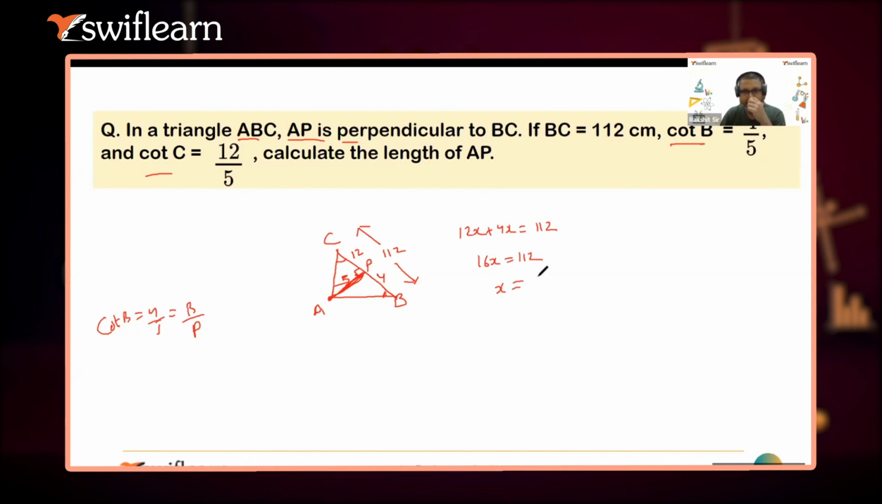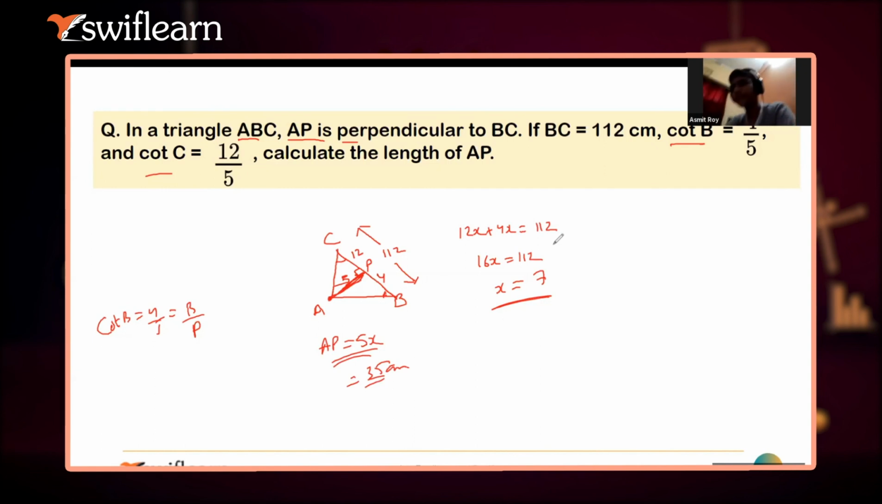I think 7 पे जाने वाला है. Yeah, 7. ठीक है. So what will be the value of AP? 35, because AP is 5x. So that will be 35. Okay, great. So very interesting question. Basically, if someone thinks 12 is this, 5 is this, so this will be 13. How does it come with 12 plus 4, 112? So basically, the ratio is always the ratio. It is not the exact measurement.